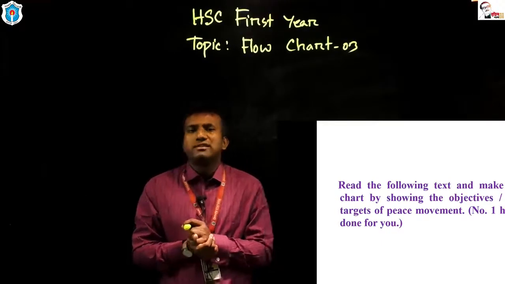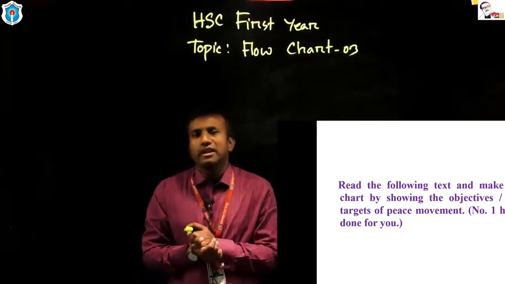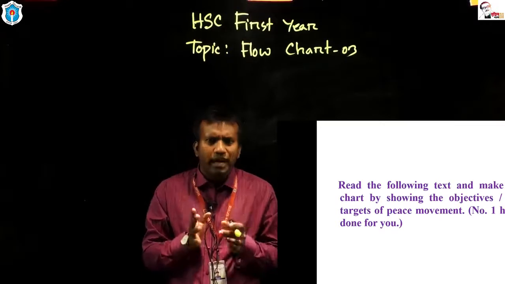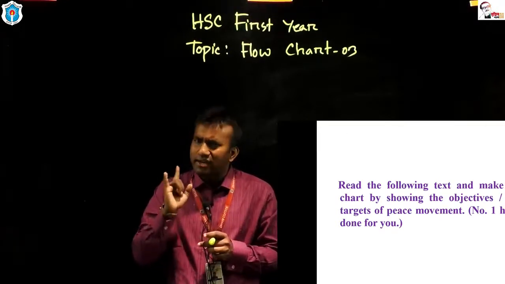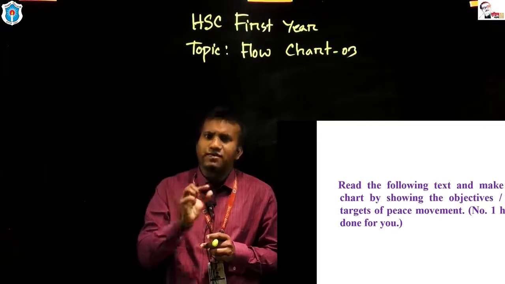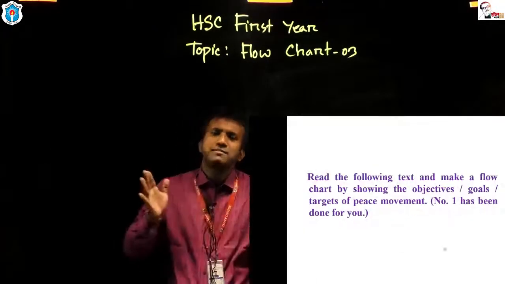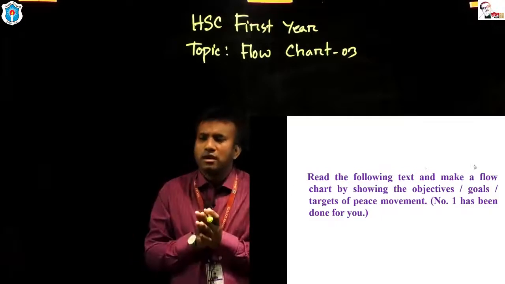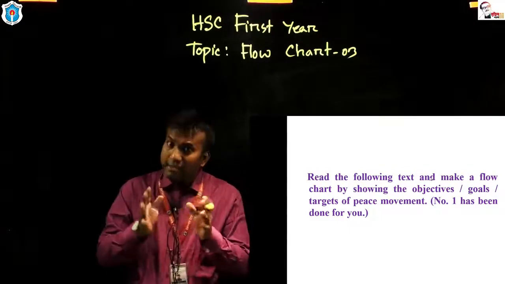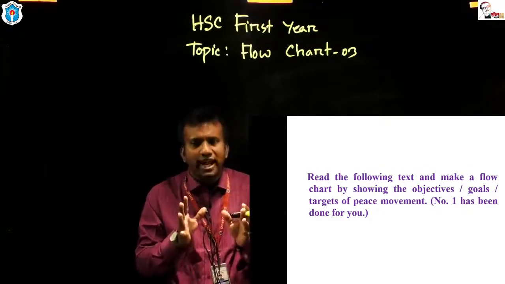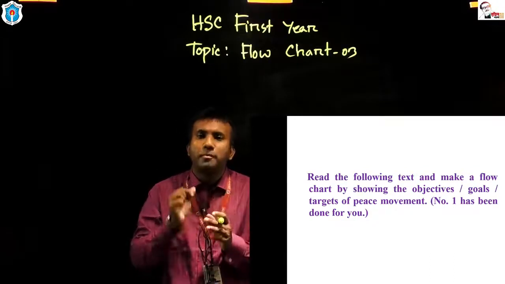We are going to talk about a lesson, and in this lesson we will get the objectives of peace movement. And you know that there is a unit, and the unit is 12, and under this unit there is a certain lesson, and the lesson number is 5. In this lesson there are a lot of sentences, a lot of issues regarding peace movement. In this lesson we will get the objectives or goals of peace movement.